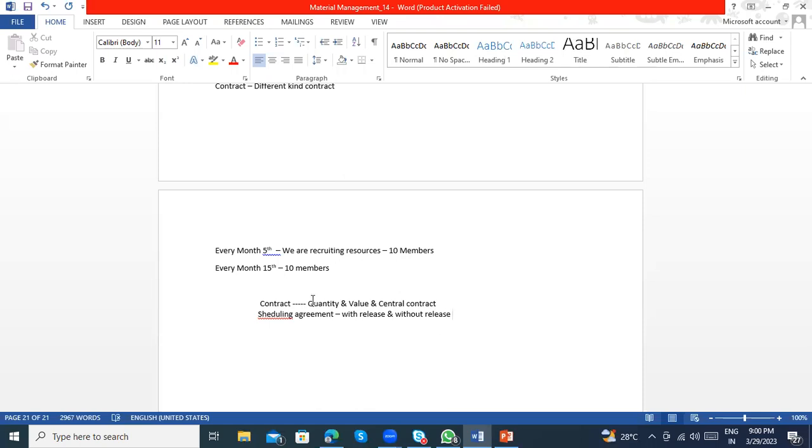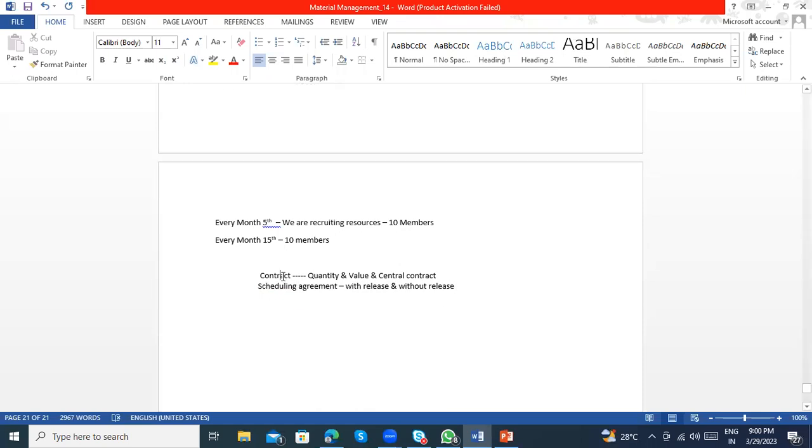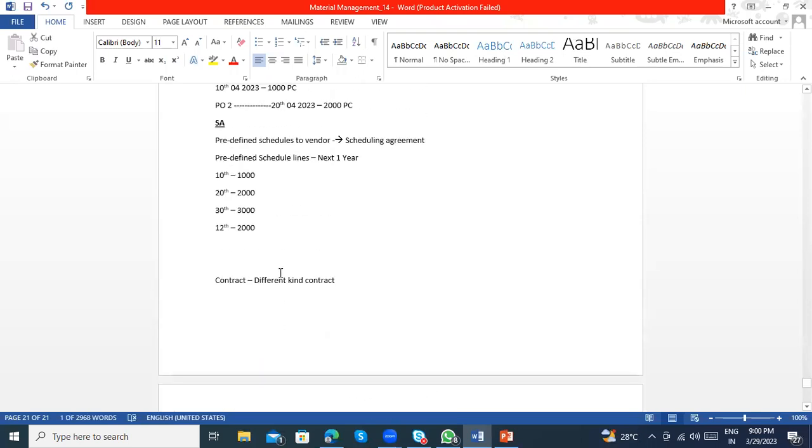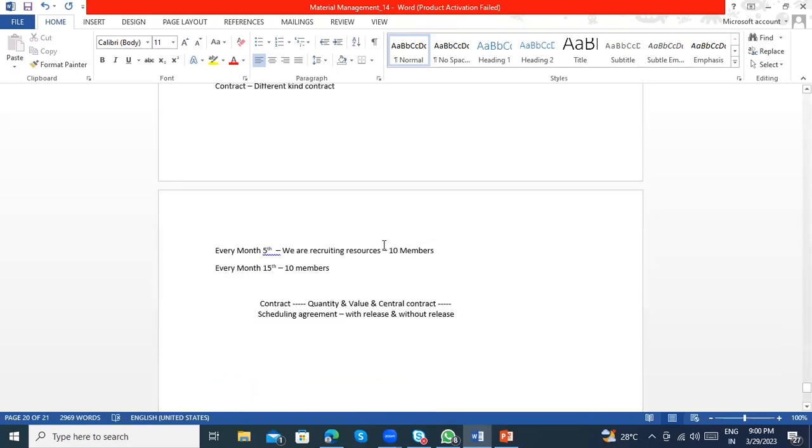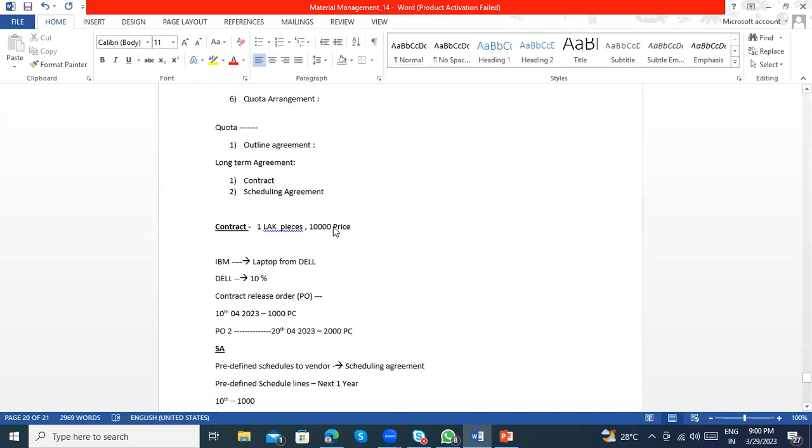Okay, so these two cases we have: quantity contract and value contract. When I'm talking about a quantity contract, it is especially about 1 lakh pieces. So for the next 1 year I'm planning to buy 1 lakh pieces from you. But if I'm talking about value, then for the next 1 year the total contract value is 1 lakh value.